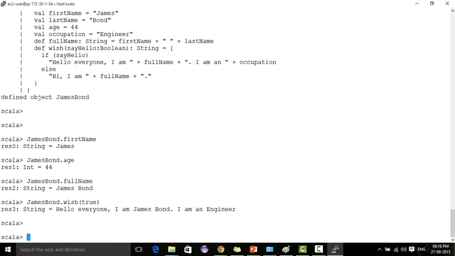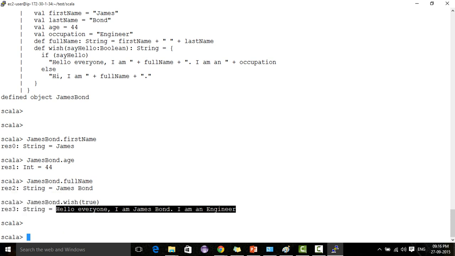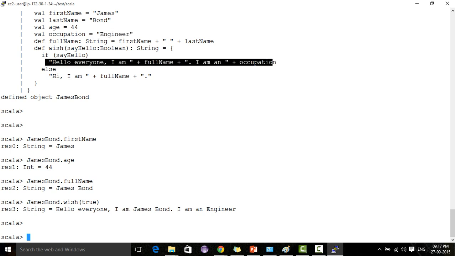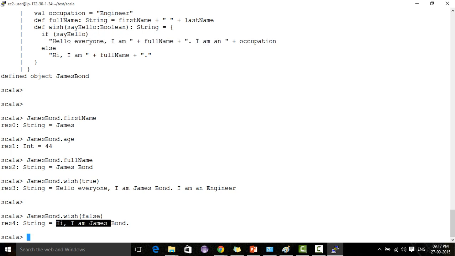So it gave me, "Hello everyone, I am James Bond, I am an engineer." It gave me like this. So the occupation we defined here, engineer, and this entire thing got concatenated. Similarly, if I put false, false, it will give me, "Hi, I am James Bond." So it gave me this one.